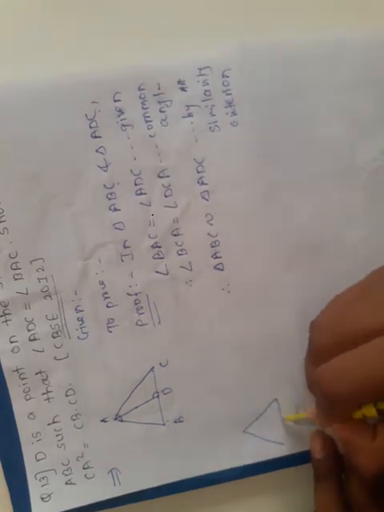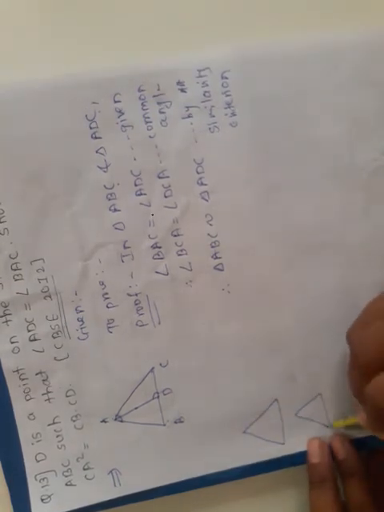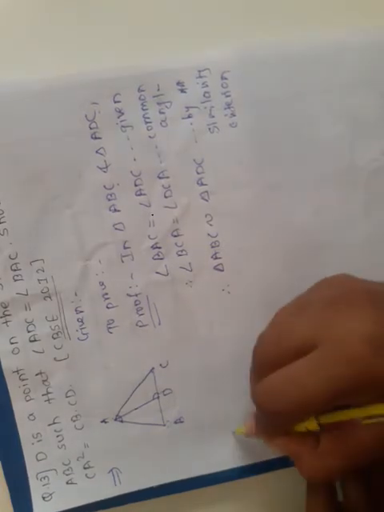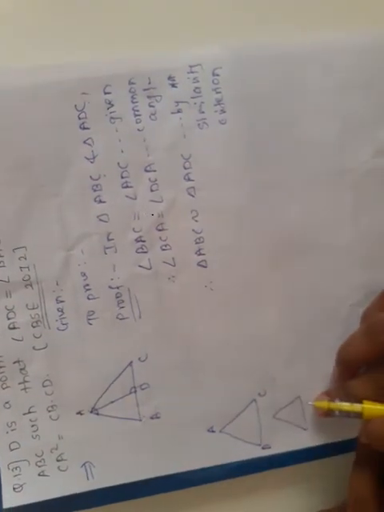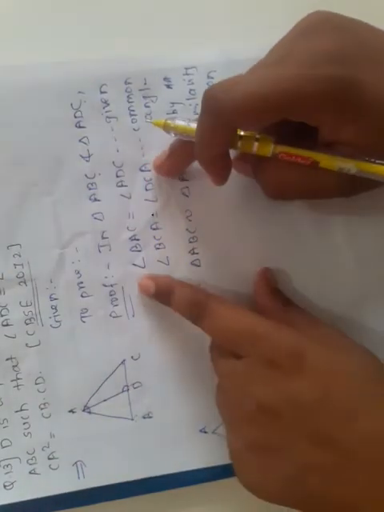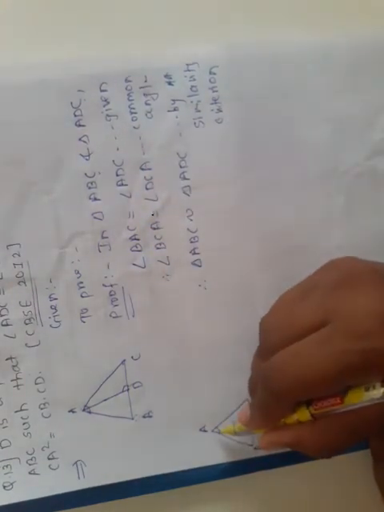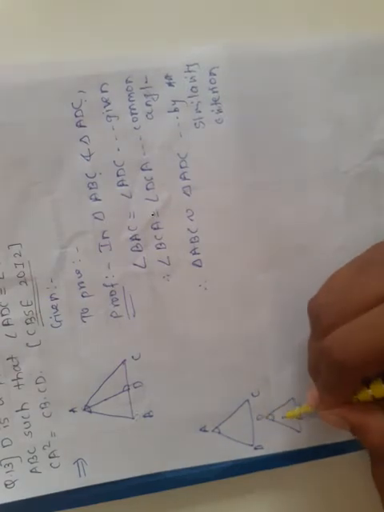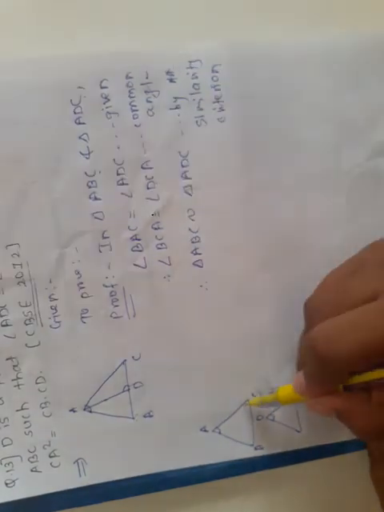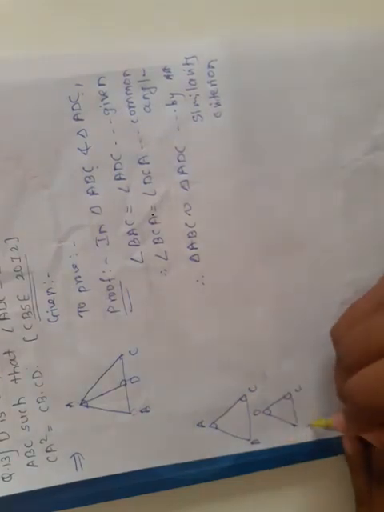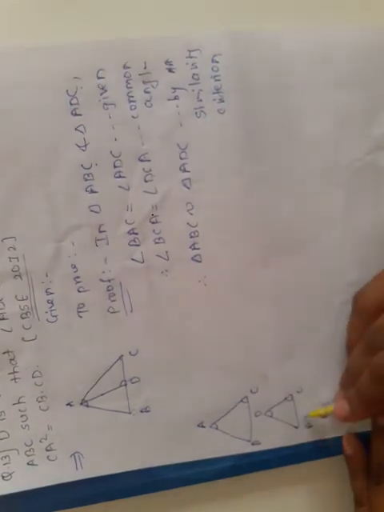First you must separate these triangles. See, this is our BAC. Now how can we take the angles of the triangle ADC? From this proof, we have angle A equal to angle D, so the corresponding angle of angle A is angle D, and we write angle D here. Angle C is equal to angle C, so the corresponding angle is angle C, and we write that here. What is remaining? The A is remaining, so angle B is equal to angle A here.